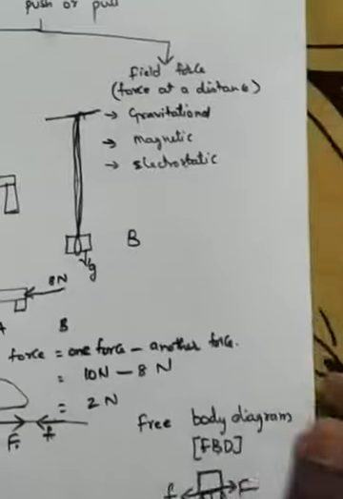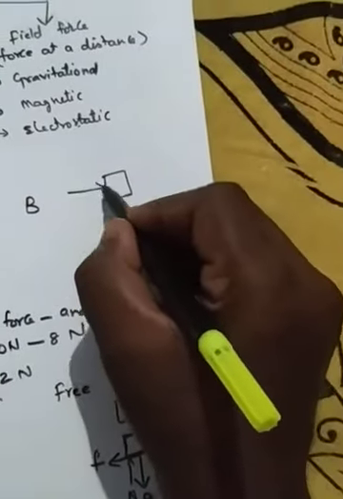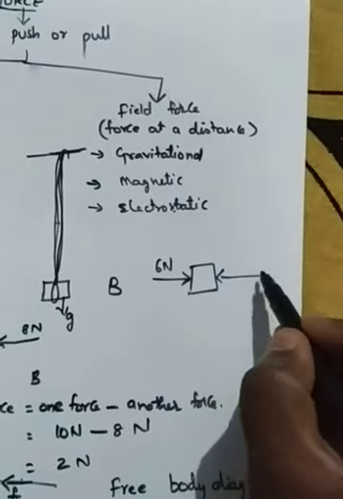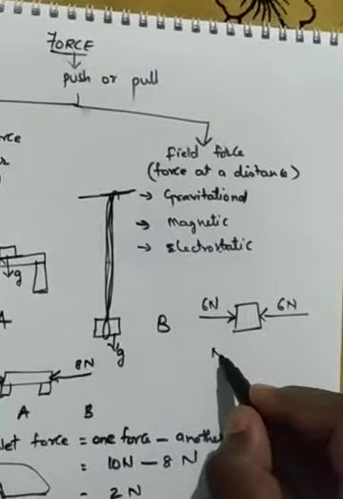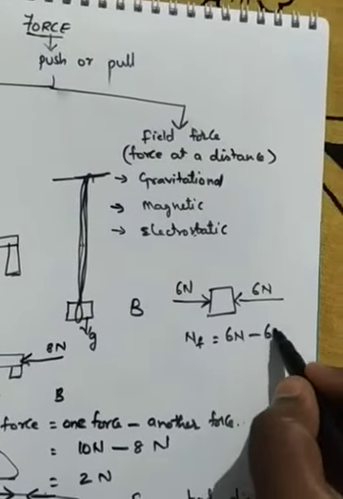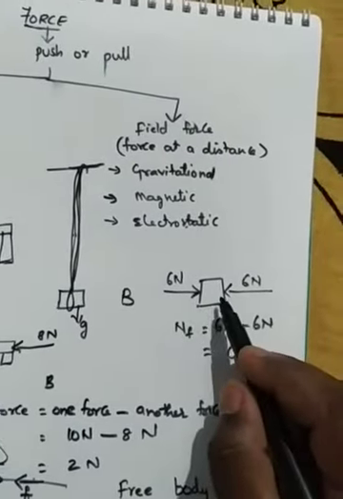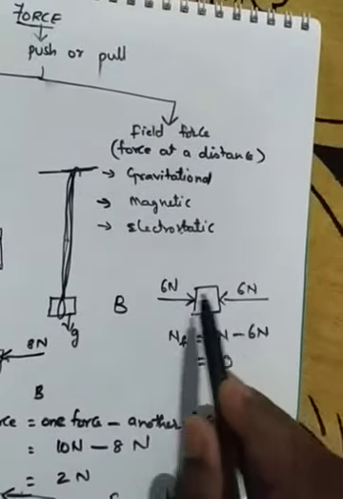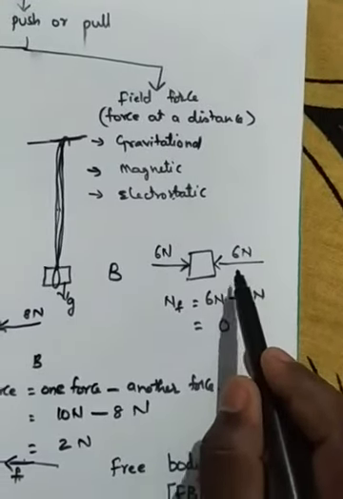Suppose I am giving one object, one body, and here one boy is pushing with 6 newtons. In the opposite direction, one more boy is also pushing with the same 6 newtons. What is the net force here? 6 newtons minus 6 newtons. 6 minus 6, how much? 0. So the body will not move in any direction, because both have the same amount of force, right?